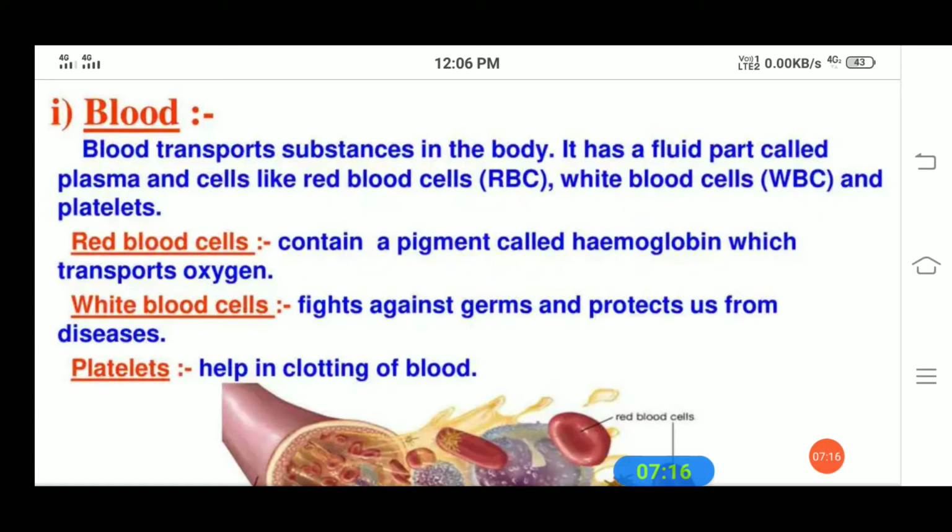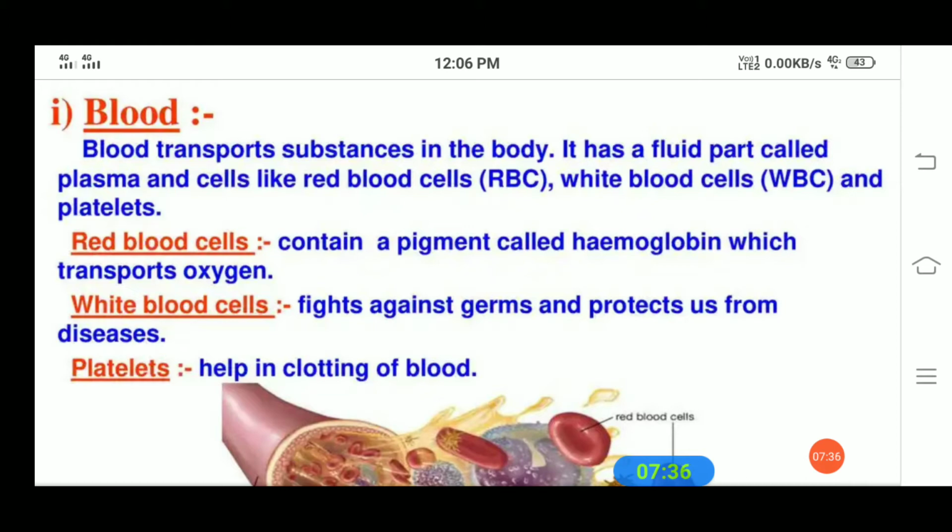So who will fight against the germs when they enter our body? That is, these white blood cells. These are the blood cells which fight against the germs. Where are these white blood cells present? They are suspended in the blood.